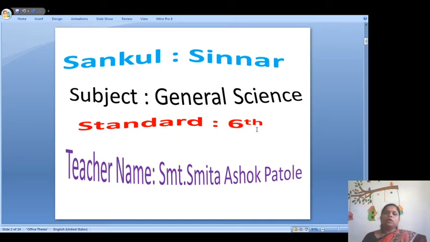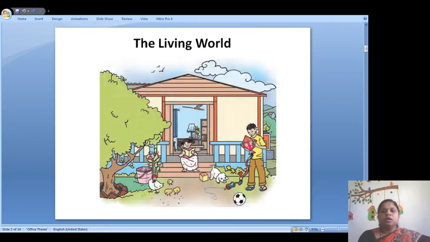Today in this video we are going to learn about the important characteristics of living things. Now I have given you a picture. In this picture you can see a tree, house, boy, girl, dog, hen with her chicks and all these things. But in this picture the dog, chick, boy, girl can move on their own. Why can they move on their own? Because they are living things. Whereas the ball, bucket, box and kite cannot move on their own. Why? Because they are non-living things.